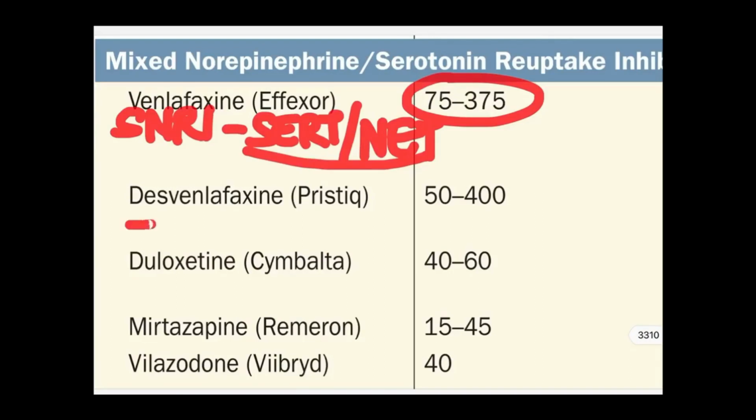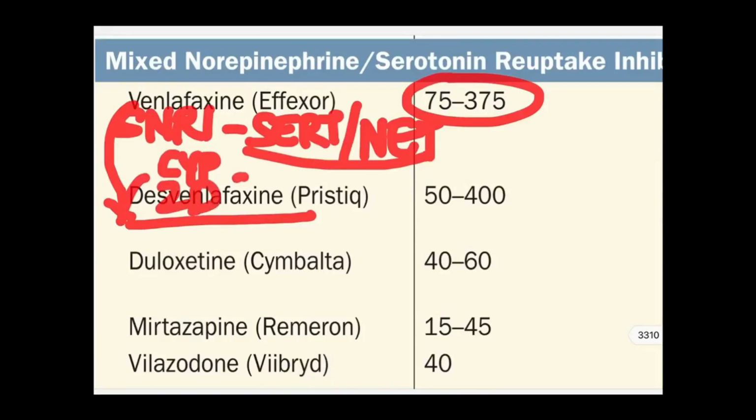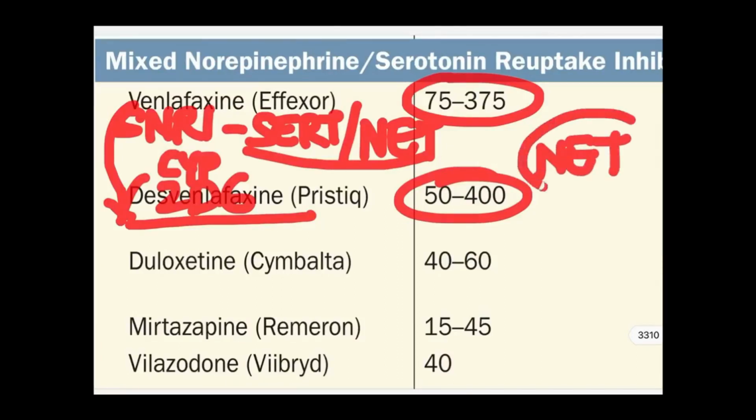There is desvenlafaxine. It is nothing but a metabolite of venlafaxine. When venlafaxine is not metabolized by CYP2D6, then venlafaxine converts to desvenlafaxine. Dose 50 to 400. For desvenlafaxine, NET action is more when comparing to venlafaxine.